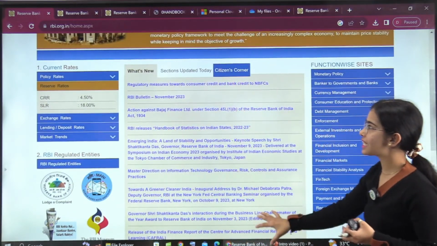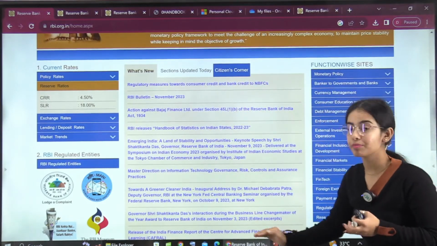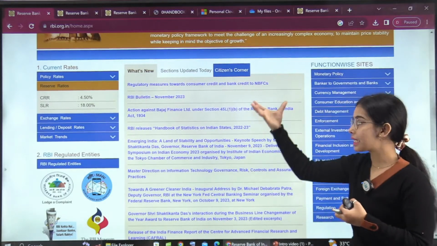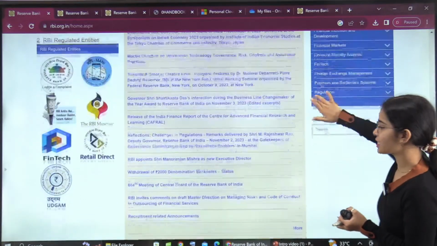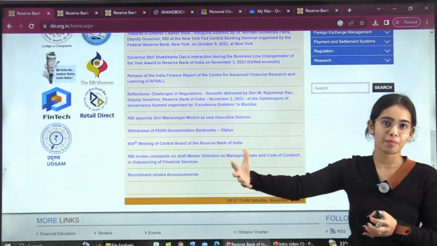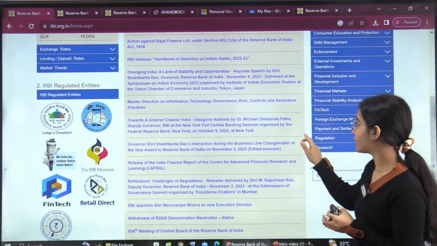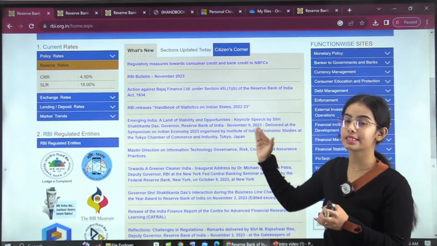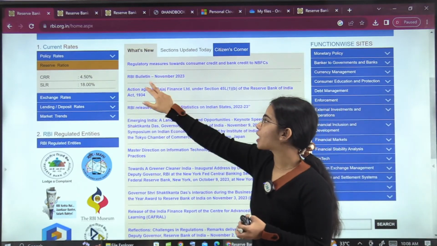Then coming to the home section, this is the citizens corner. That means these are things that have been newly brought. It contains the speeches. Okay, it contains the new things that the RBI has brought for the public. So here you can go through this citizens corner, and you can understand that okay, this has been brought recently.